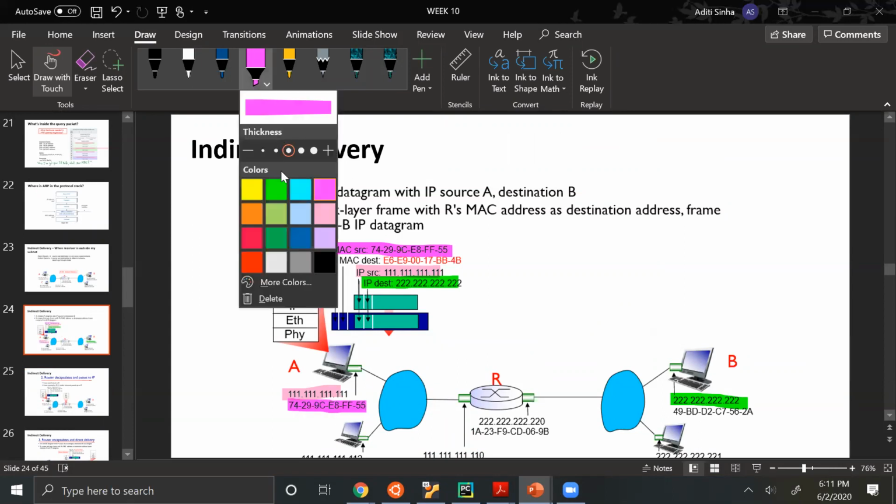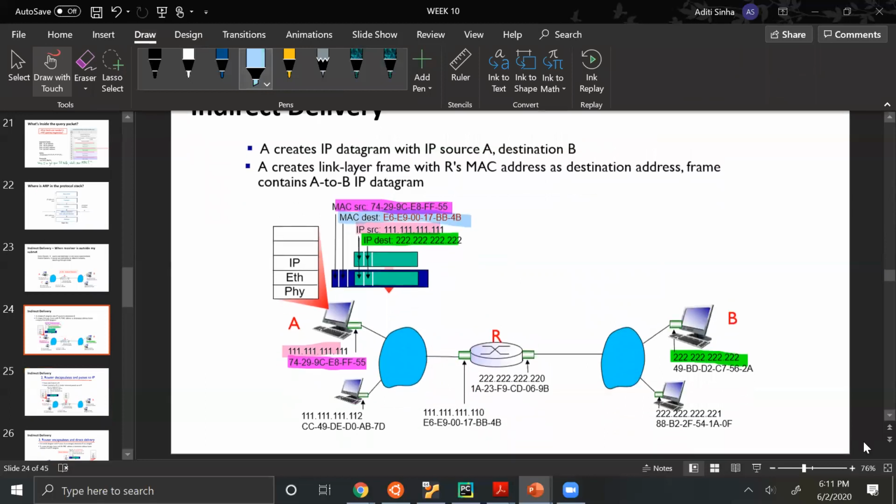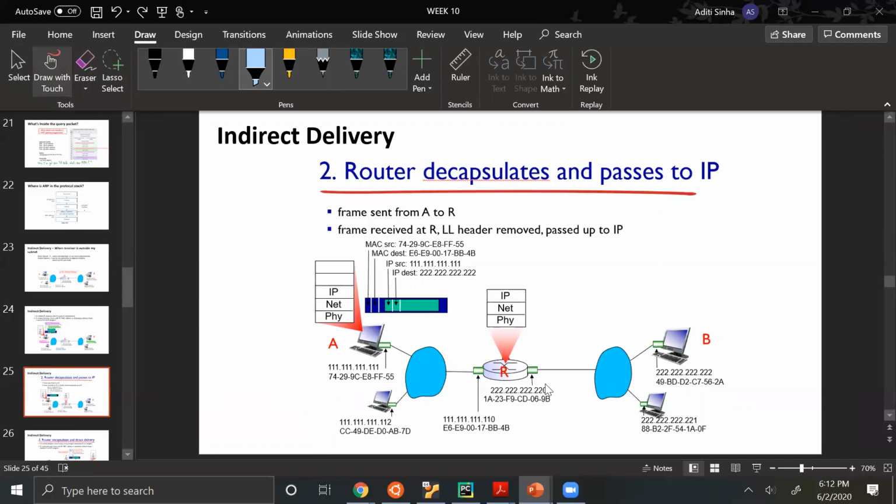And MAC address destination is this link's MAC address, this interface's MAC address. So because I don't know B's MAC address, I will write the MAC address of the farthest thing I can find in my own network, which is this interface of my gateway router. So that's what A will do. It will send this packet.